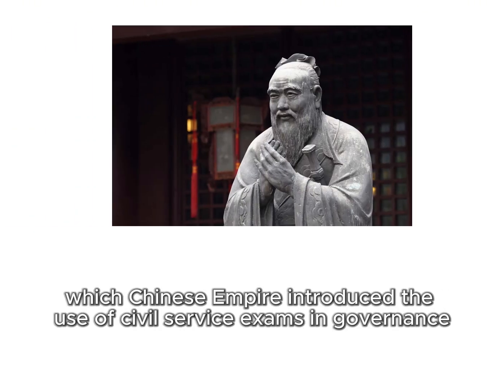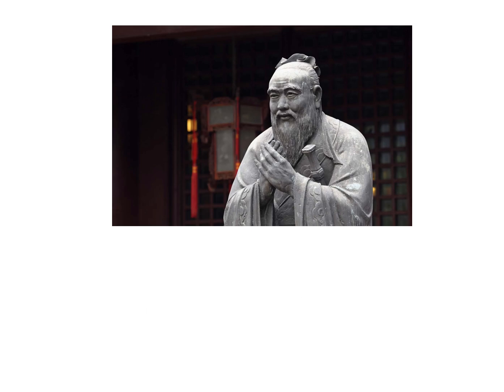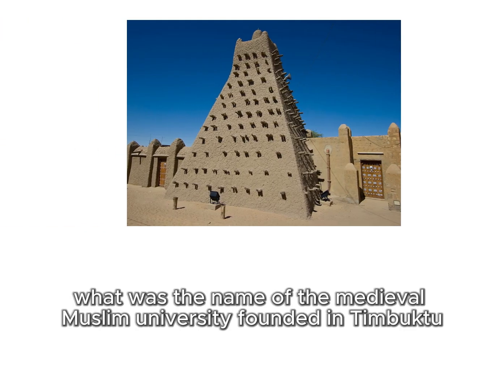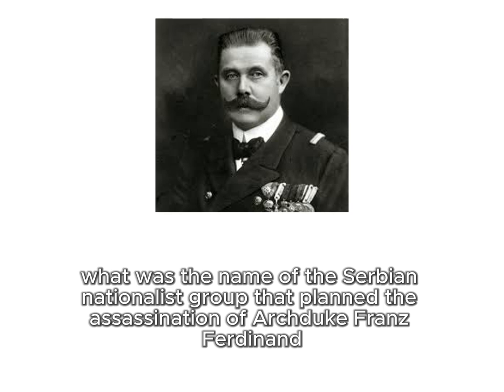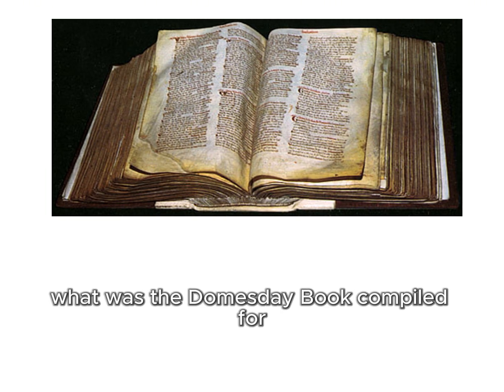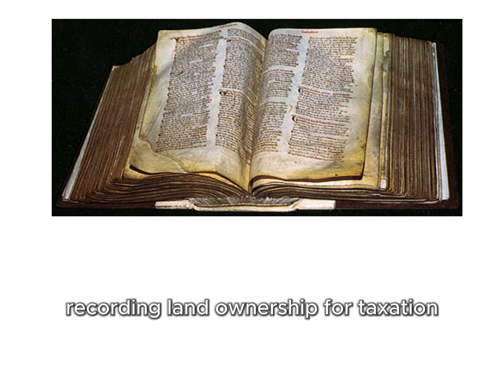Question 38. Which Chinese Empire introduced the use of civil service exams in governance? The Han Dynasty. Question 39. What was the name of the medieval Muslim university founded in Timbuktu? Sankore University. Question 40. What was the name of the Serbian nationalist group that planned the assassination of Archduke Franz Ferdinand? Black Hand. Question 41. What was the Doomsday Book compiled for? Recording land ownership for taxation.